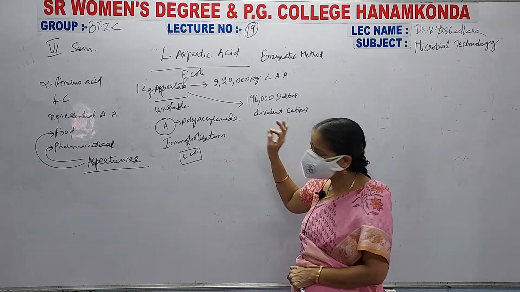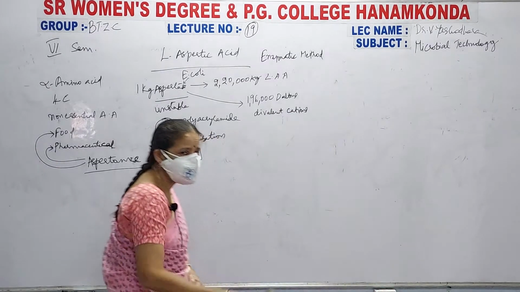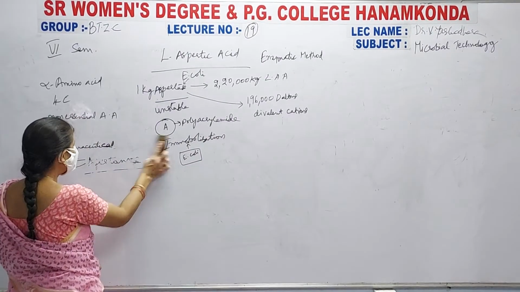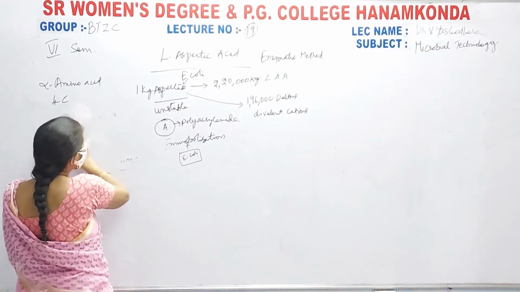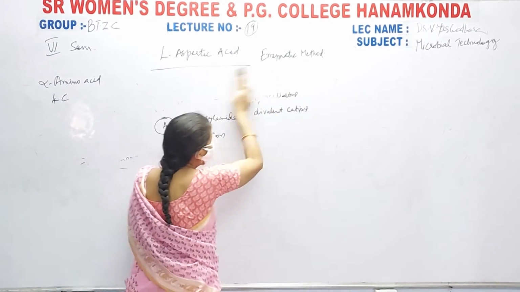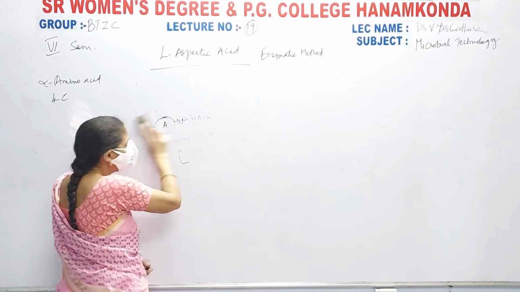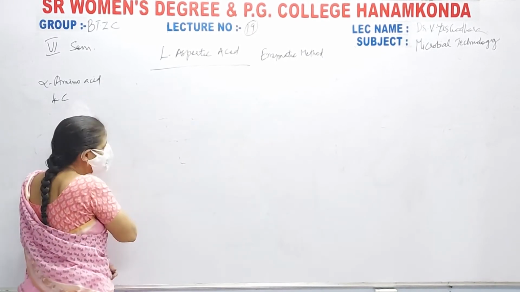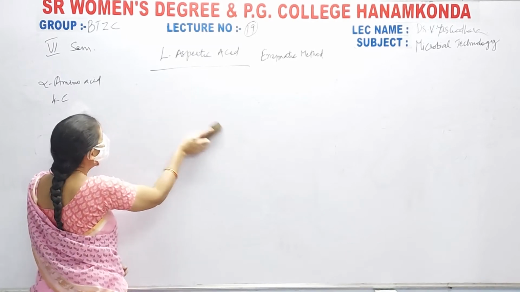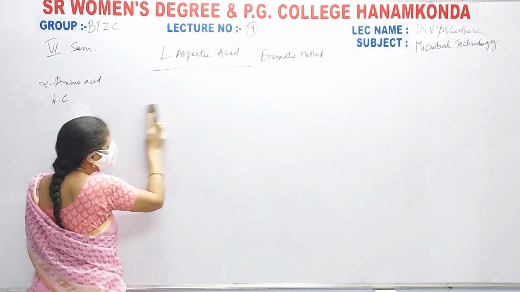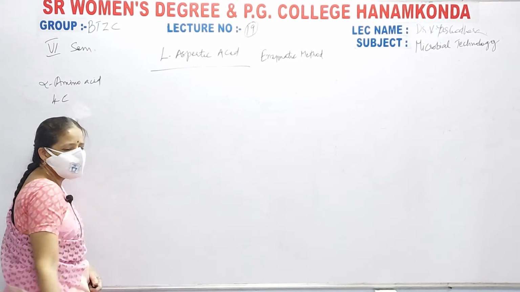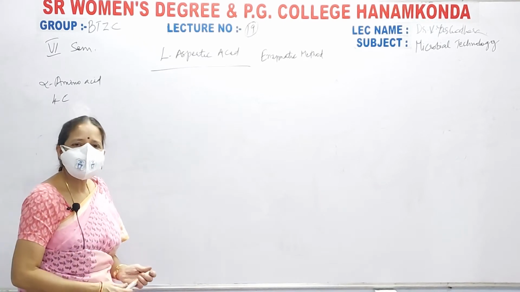Coming to the next point, how is aspartic acid produced? See here, it is a fermentation process. Already I told you it is a fermentation process. In this, a horizontal hollow fiber filter fermentation process is used.